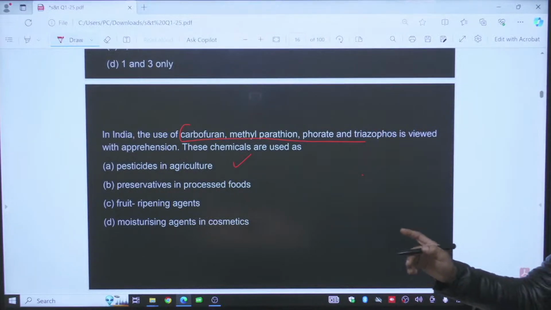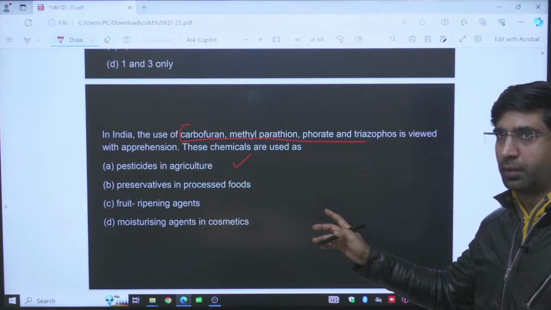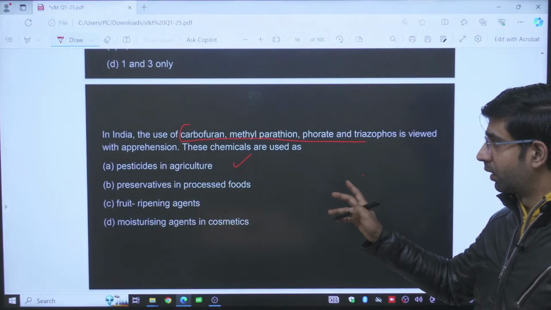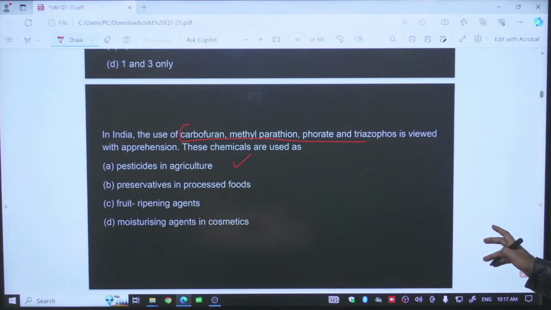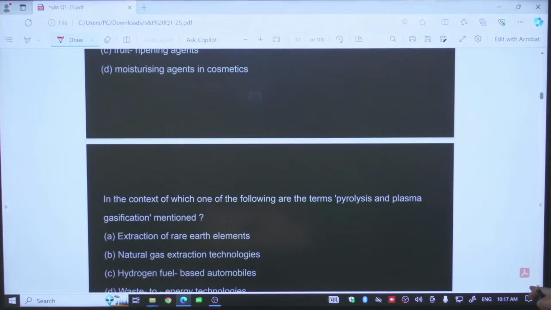They have replaced these chemicals with less harmful chemicals. So please remember carbofuran, methyl parathione, phorate and triazophos. These are the chemicals which are used as pesticides.